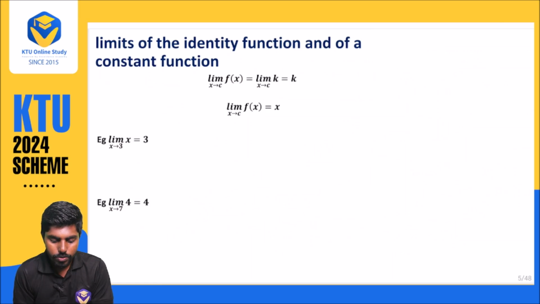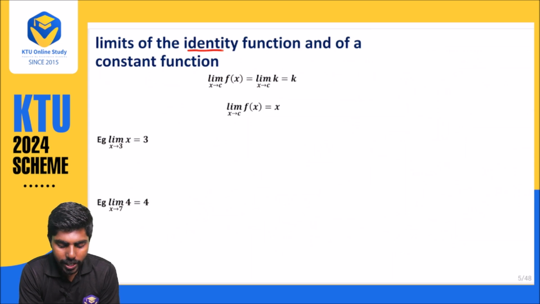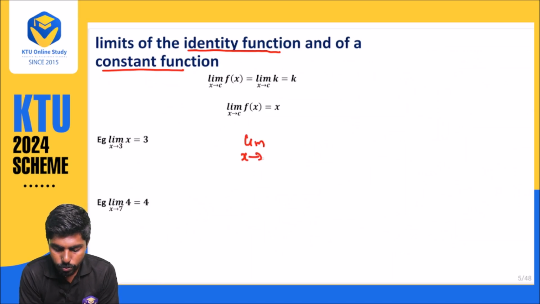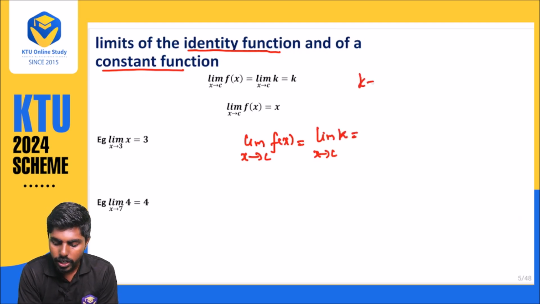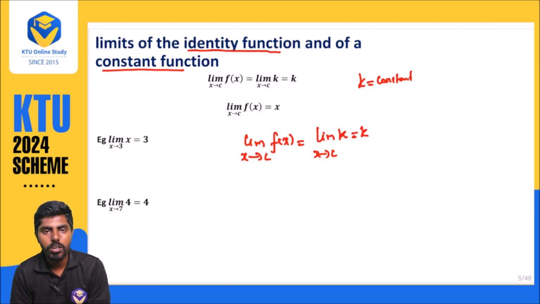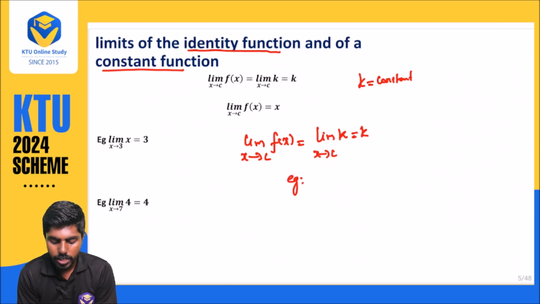See here, the limit of the identity function and the constant function. What do you know about the identity function and the constant function? I will give an example here. Whenever limit x approaches c, f of x is equal to k, as they have given. What is k? k is nothing but a constant. Whatever value I put, the k will be constant only. For example, if I say limit x approaches to 3.